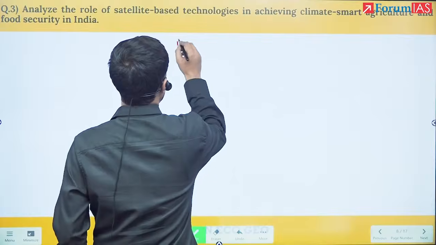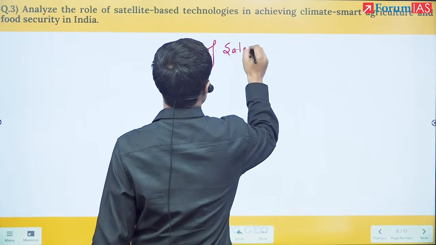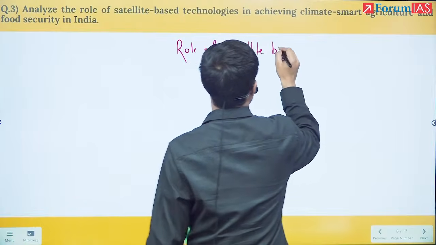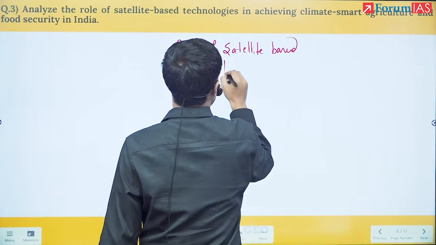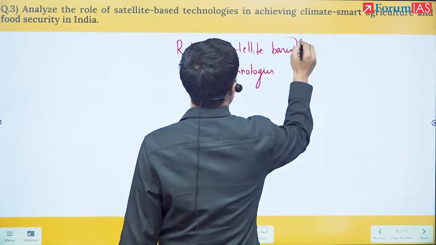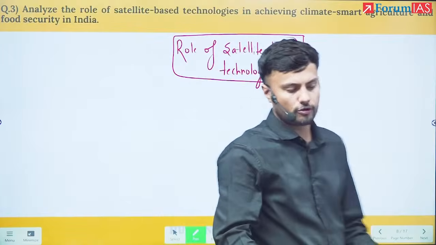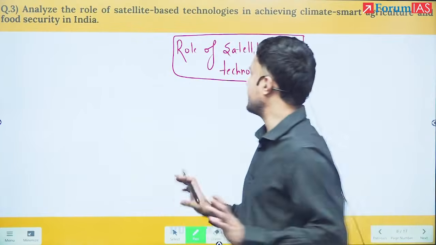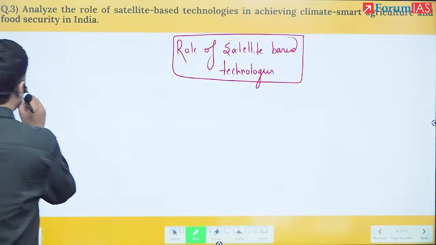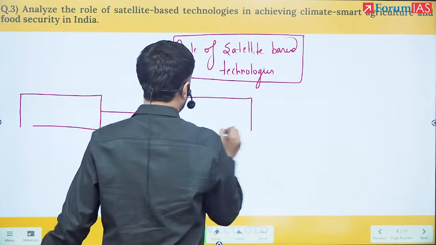So role of satellite-based technologies. Here you see, in the role of satellite-based technologies, now you have to be smart. This has to be written under 4 pillars. It's a 15 marker, stretch it a bit.